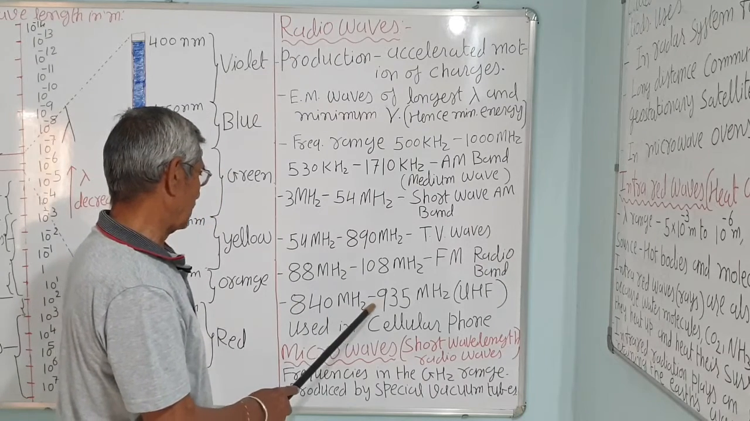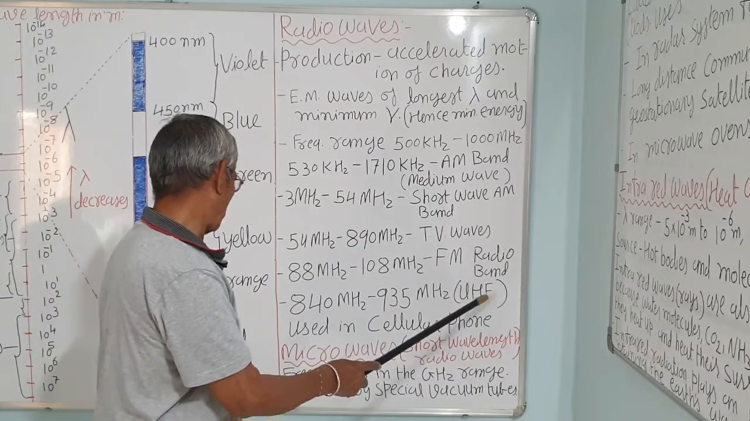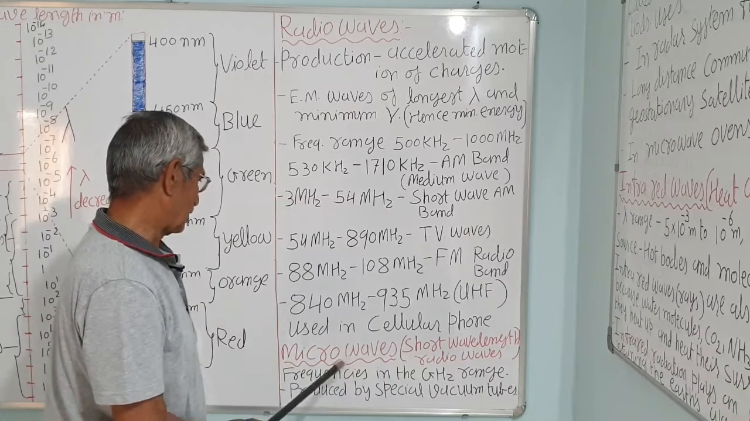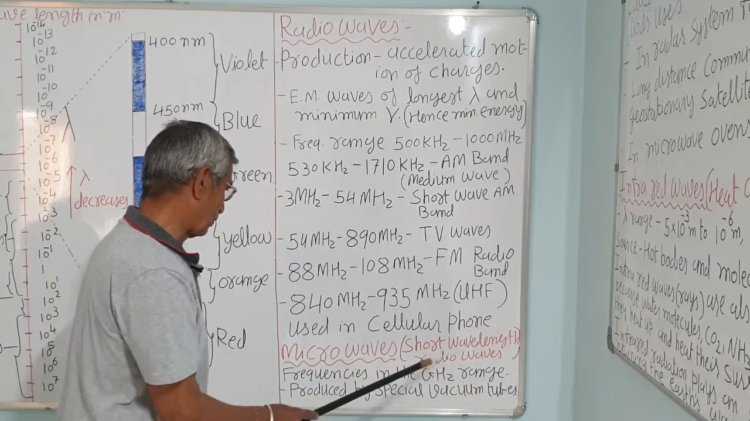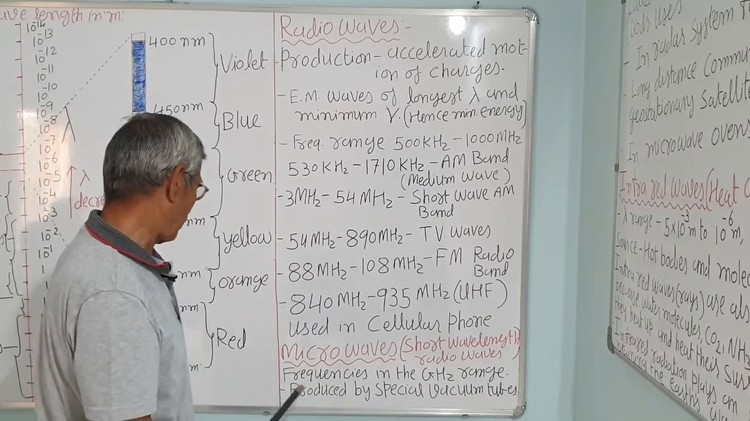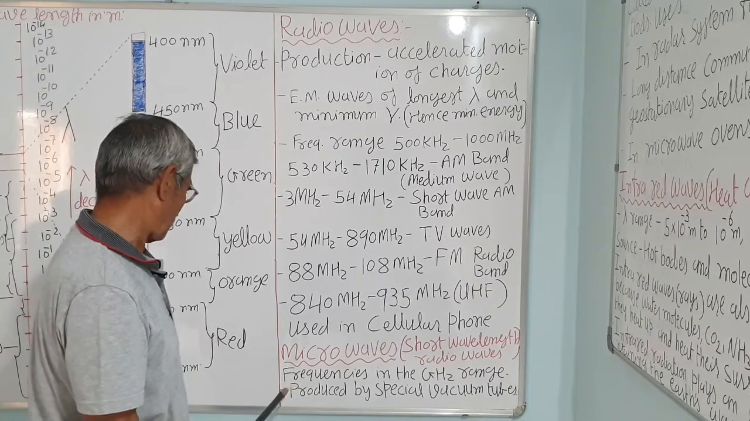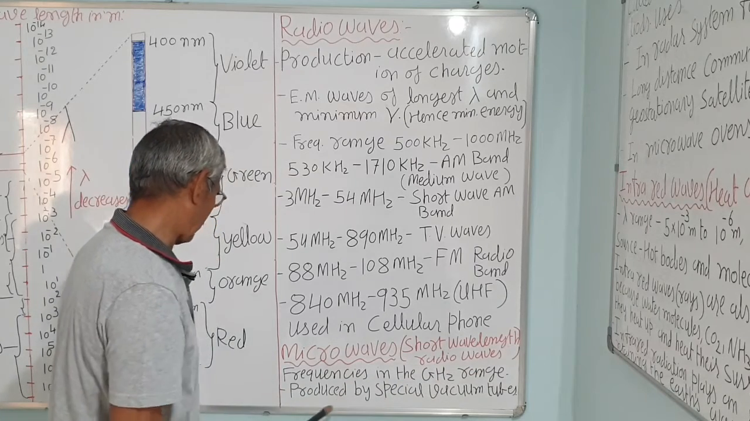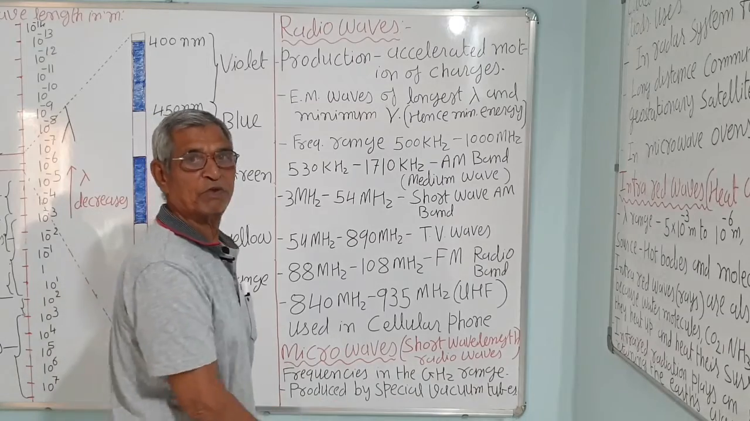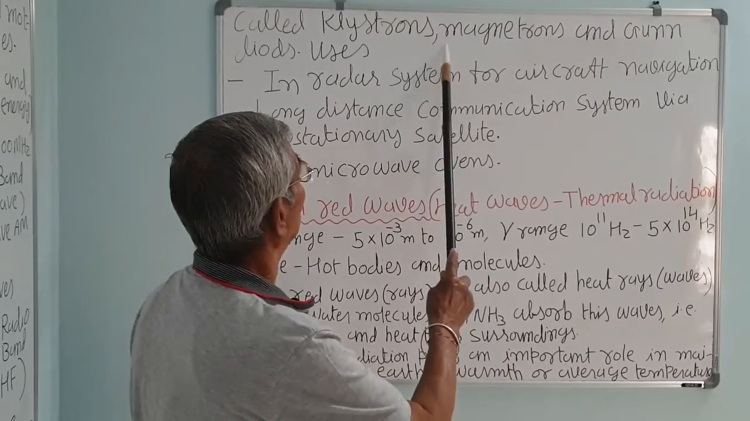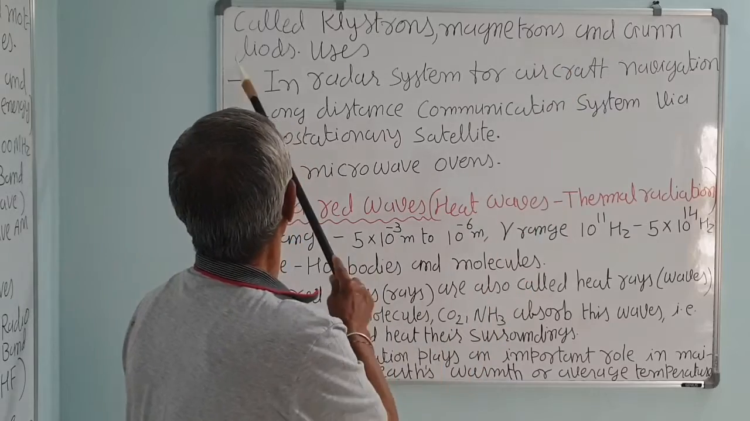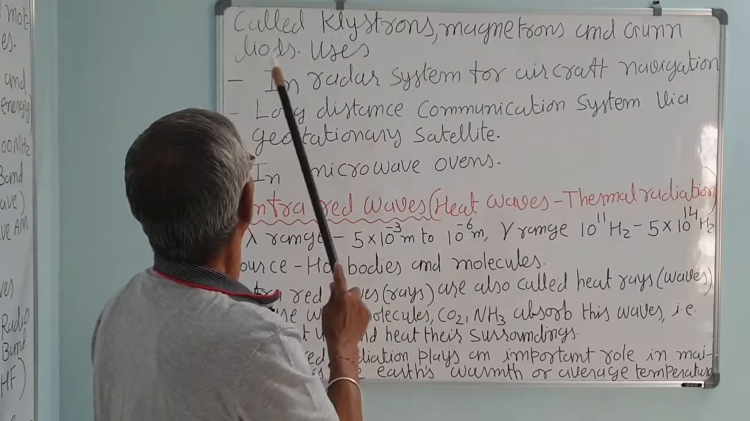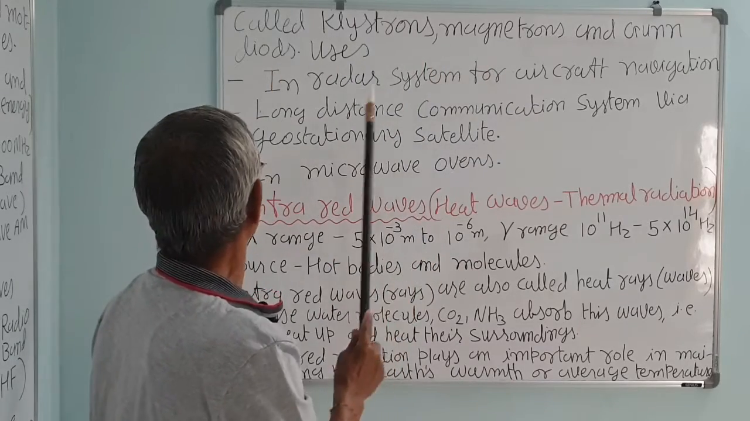840 megahertz to 935 megahertz is ultra high frequency, used in cellular phones which you use. The next is the microwaves, that is short radio waves. You know the microwave oven, in which microwaves are produced. The frequencies are in the gigahertz range. They are produced by special vacuum tubes, crystal oscillators, magnetrons or gun diodes. This is not in your course, but they are special tubes.